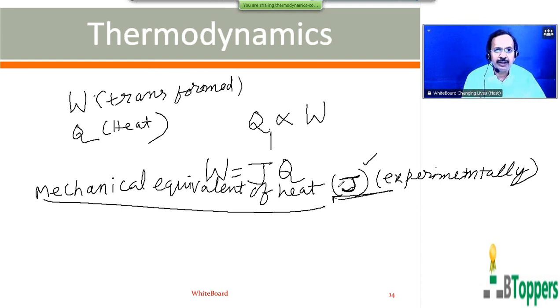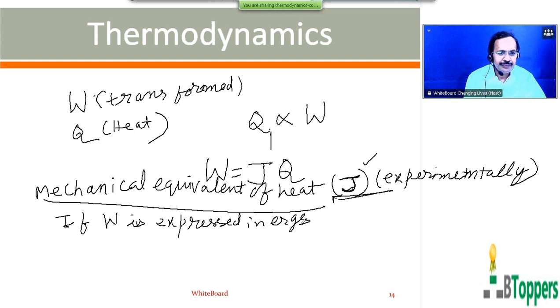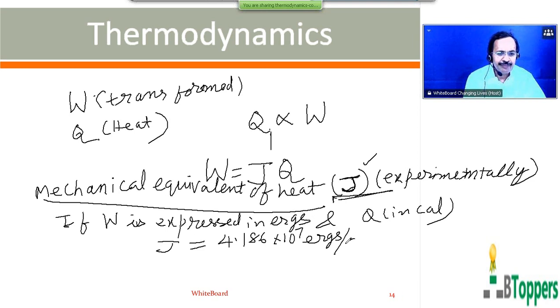The value of J is numerically equal to the amount of work to be done to produce 1 calorie of heat. Suppose W is expressed in ergs and Q is expressed in calories, then J will be equal to 4.186 into 10 to the power of 7 ergs per calorie.